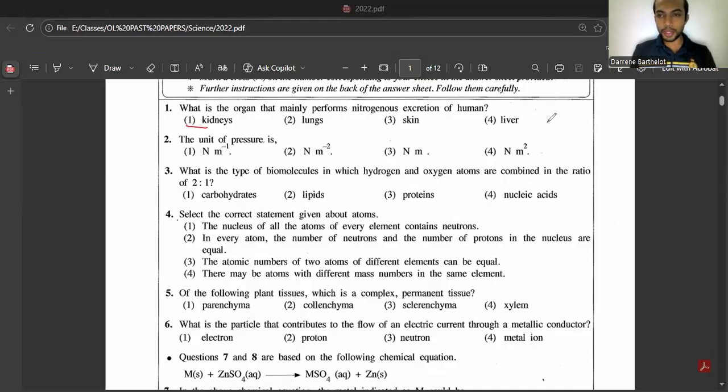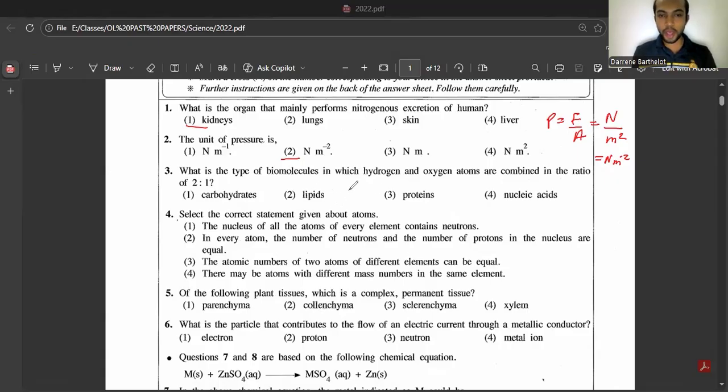So remember, pressure is equal to force over area, right? Force is measured in newtons, area is measured in square meters. So you get the answer as N m^-2. So the answer is the second one.